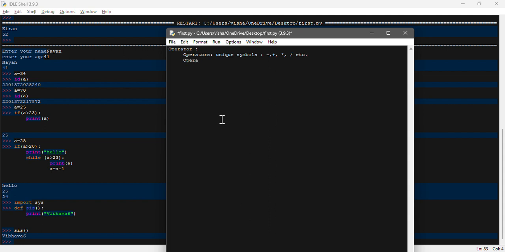An operand is the value that the operator is applied on.